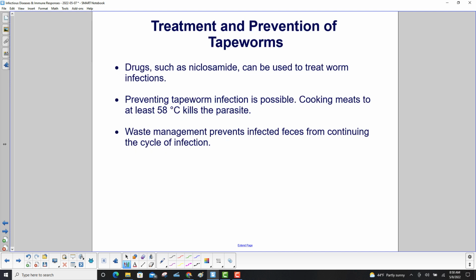Drugs such as niclosamide can be used to treat worm infections. Preventing tapeworm infection is possible. Cooking meats to at least 58 degrees Celsius kills the parasite. Waste management prevents infected feces from continuing the cycle of infection.